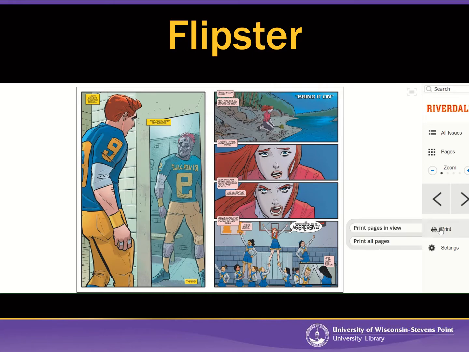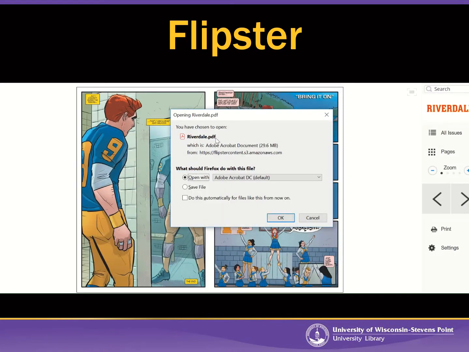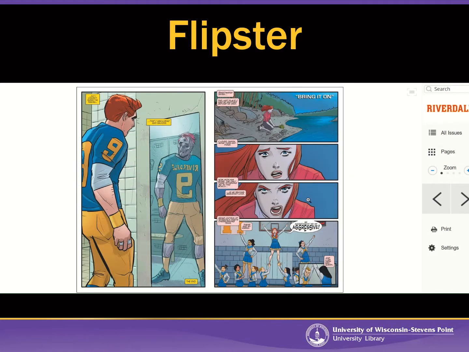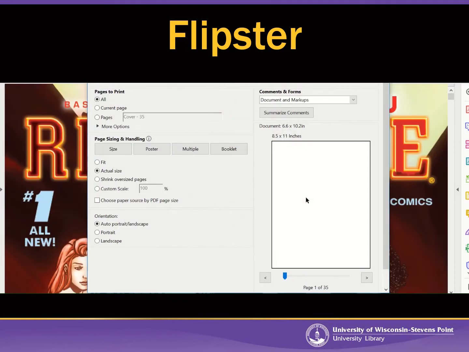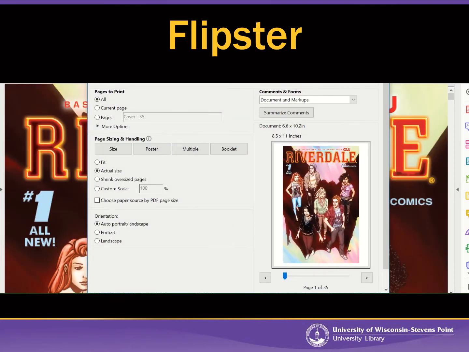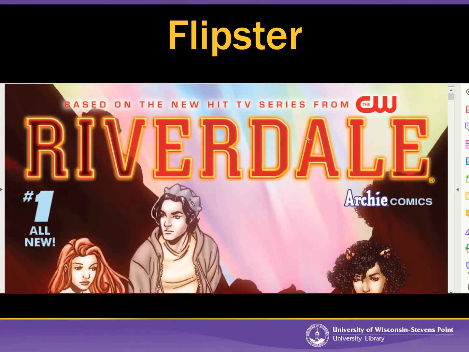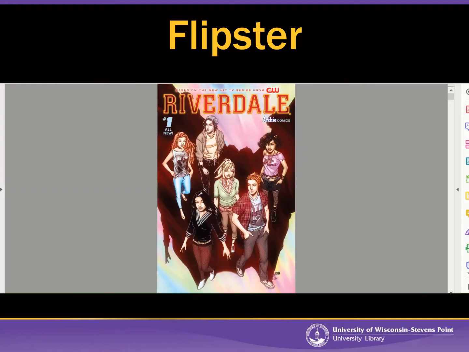So you're going to notice an option over here called Print, and I can print just these 2 pages if I wanted to, or if I select Print All Pages, Flipster will actually create a PDF of the entire comic book. So I'm going to click on Print All Pages. There is the PDF. I'm going to click OK. And then I actually don't want to print it, so I'm going to close that window, but there is the entire comic book as a PDF.